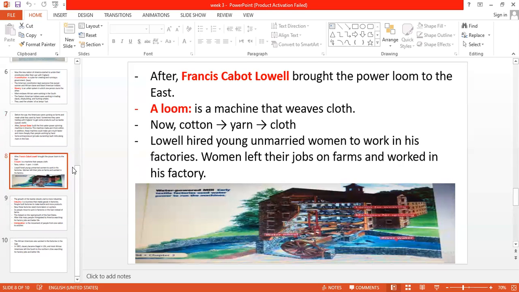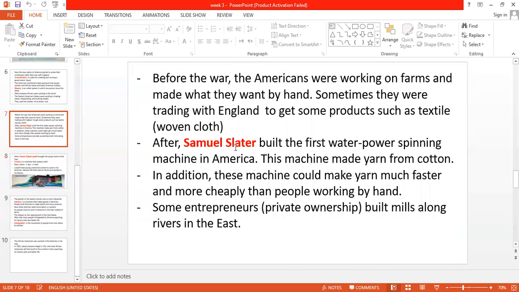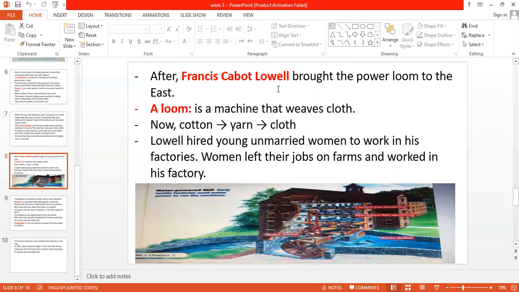So now one person, Slater, brought a machine that changed cotton into yarn, and after him Lowell brought another machine that changed yarn into cloth. So now we change cotton into yarn into cloth.